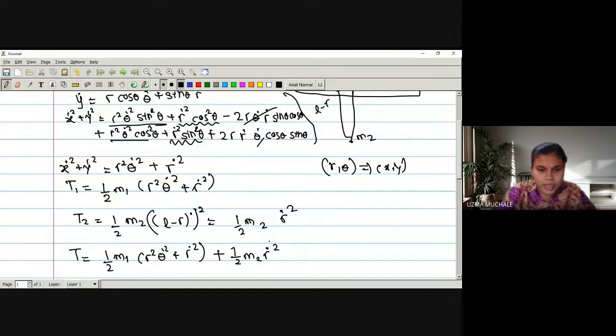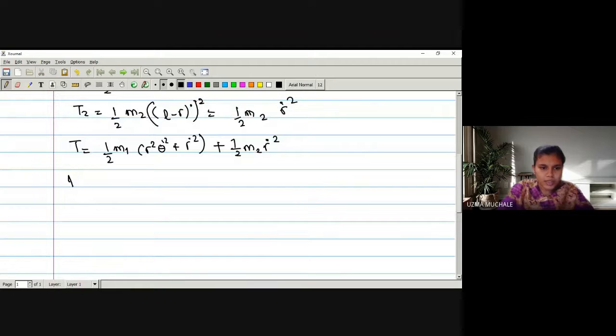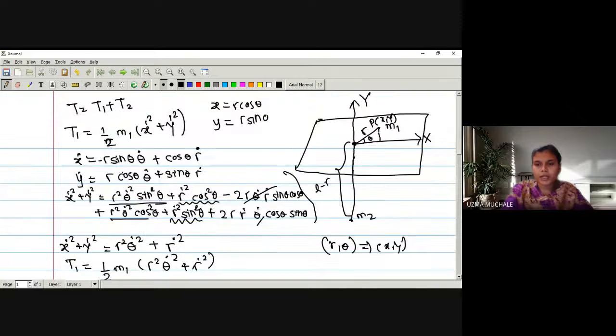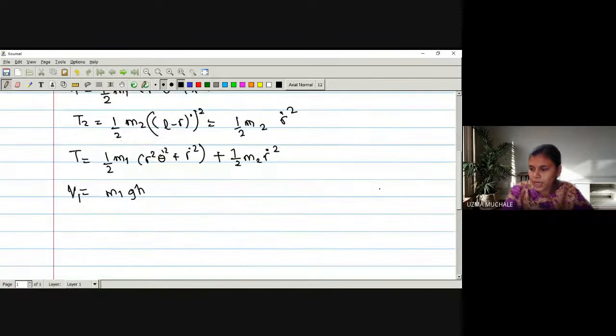So what we have to do for the next step, we have to find the potential energy. V is equal to V1 plus V2. So let me write down first. V1 is equal to m1 g h. What is the height of the first particle m1? It is not having any height. It is at rest on the table, right? So what will be the height? It is simply at rest on the table. This is only distance from the origin, but there is no height for the first particle m1. Hence we can have the potential energy with h equal to 0. There is no height, so m1 g into h is 0.